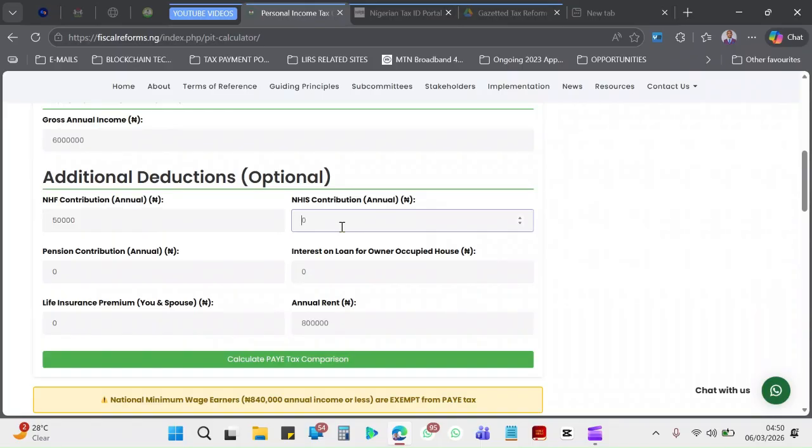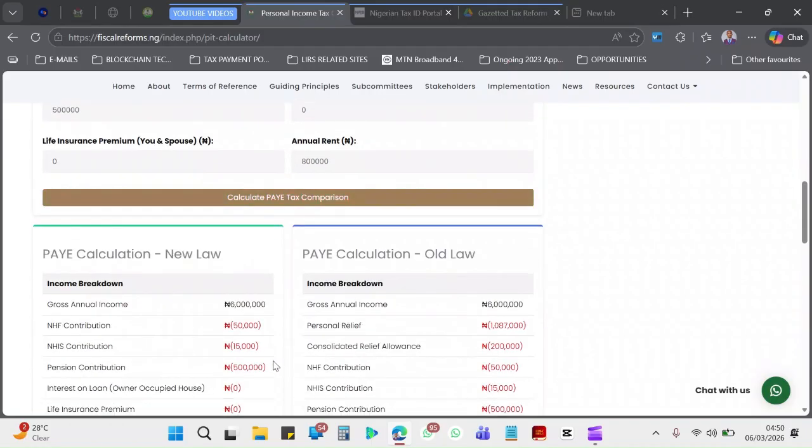So let's just say maybe he's contributing 15,000 naira. Then his pension, let's say his pension is 500,000 naira yearly. All right, so I think the others we can let go. So now let's click on calculate PAYE tax comparison, and let's see what we've got.